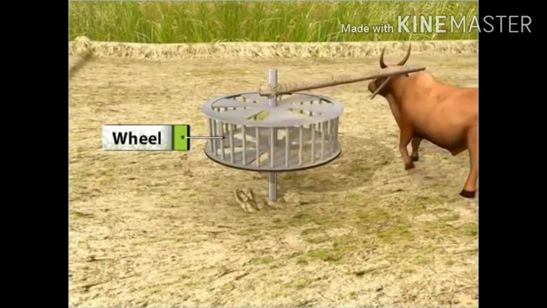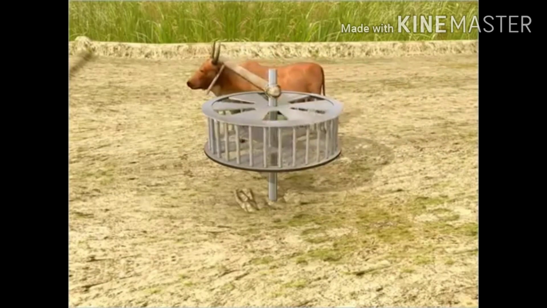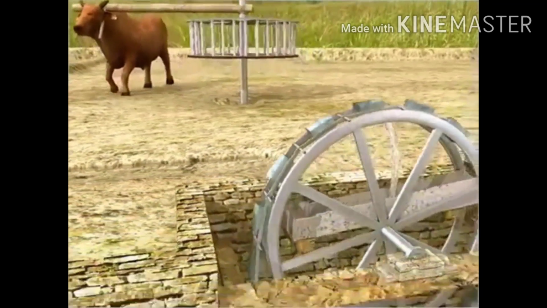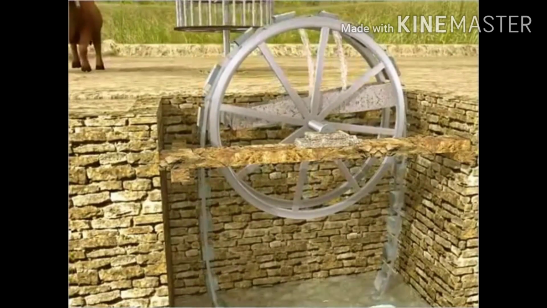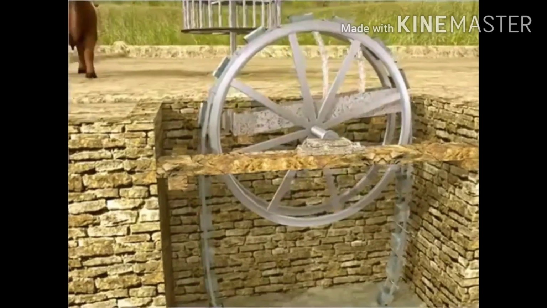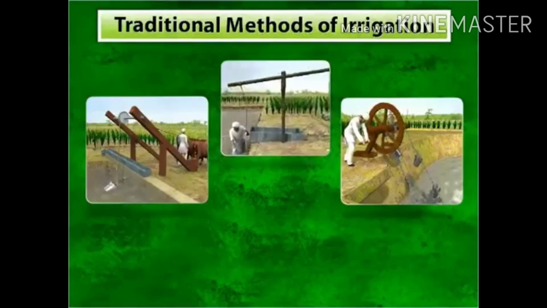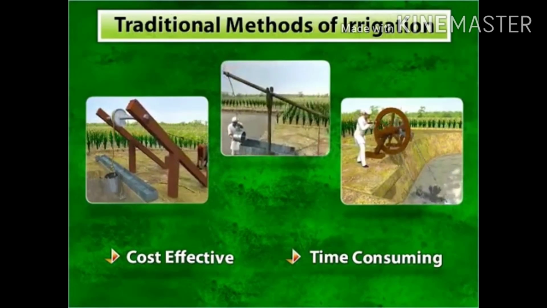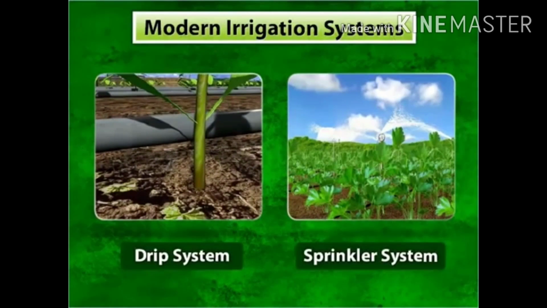As the animal pulls the wheel around in a circular motion, it sets in motion the first wheel with the buckets, which draw water from the water source and irrigate the fields. The traditional methods of irrigation are cost-effective but time-consuming. Thus, these methods have been replaced with the drip system and sprinkler system. Let us learn about these two methods in detail.